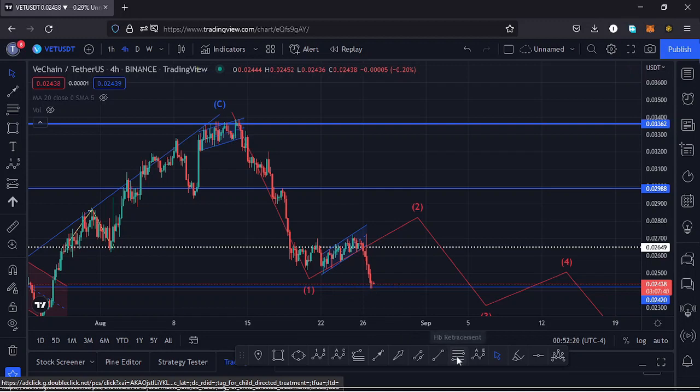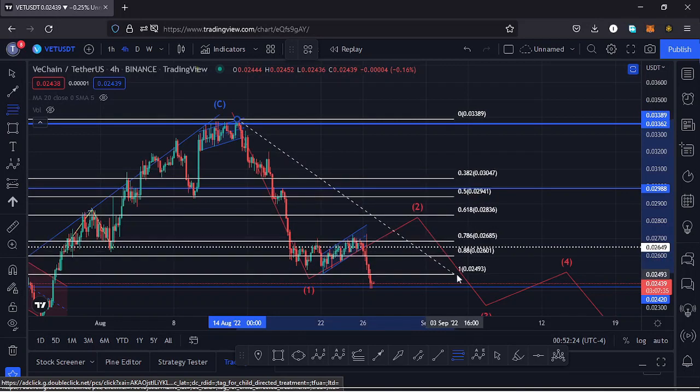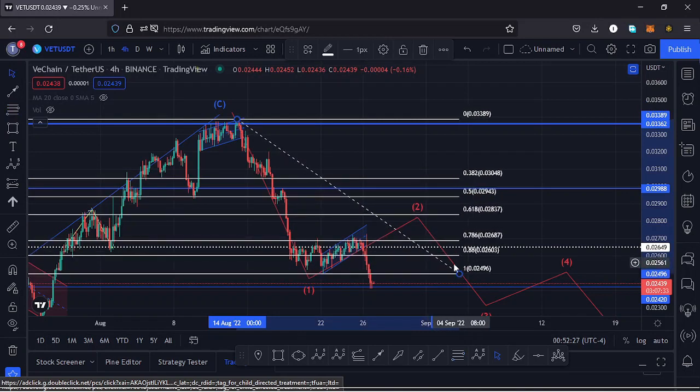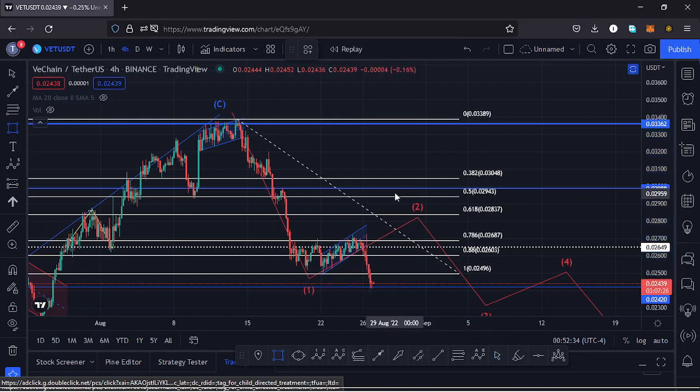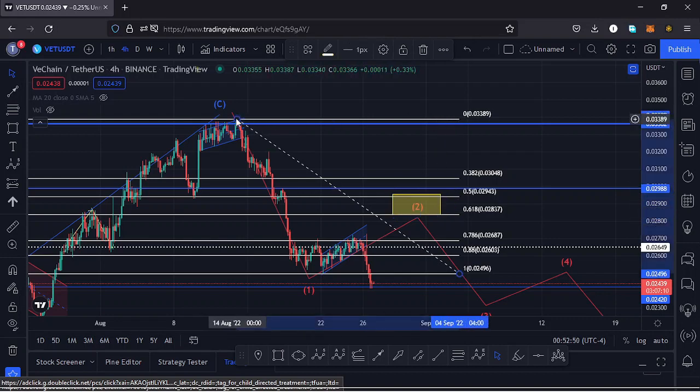Connecting the high of the wave 1 to the low of the wave 1 gives me a minimum target area for that second wave to the upside between the fib level 0.618 and the fib level 0.5, which is the area right here, at around the $0.029 mark and the $0.028 mark. That is not that far from the prices that we are trading within, although we have seen a massive pullback to around the $0.024 mark.